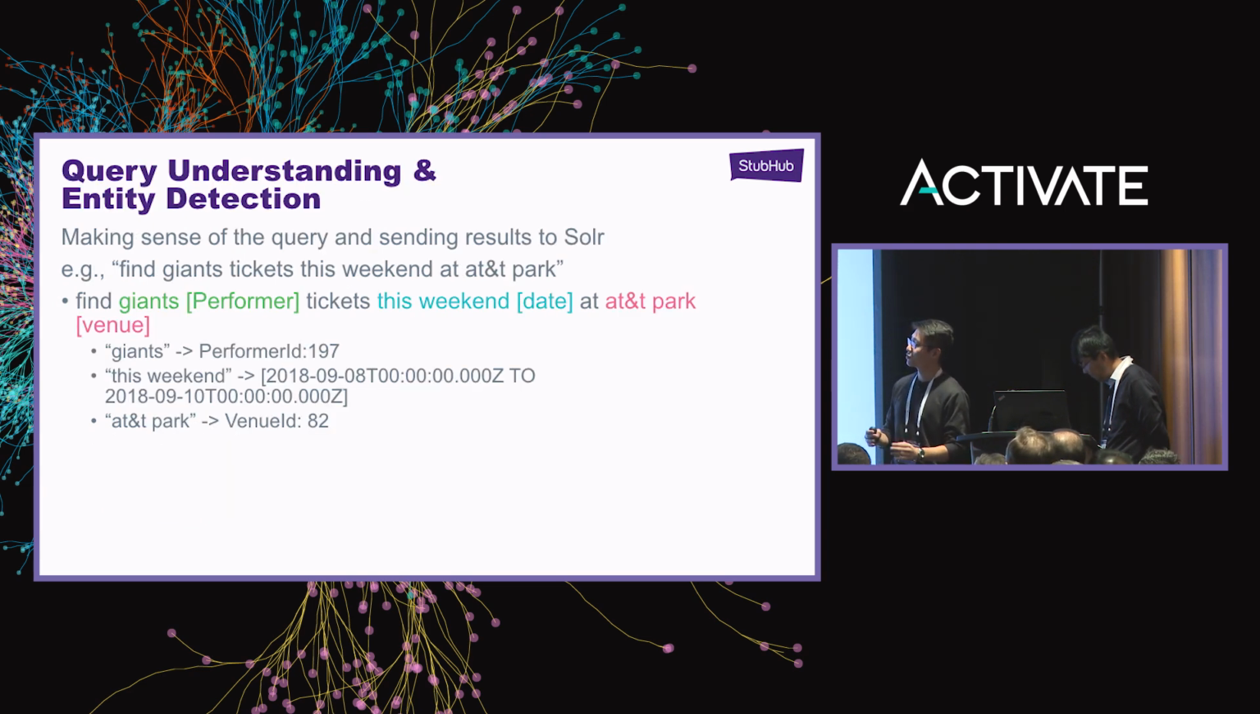So again, we were trying to make sense of a query that users are putting in, such as find Giants tickets this weekend at AT&T Park. We want to be able to map Giants to a specific performer ID. This weekend refers to a date range, and AT&T Park is a specific venue that we have and can thus filter by.